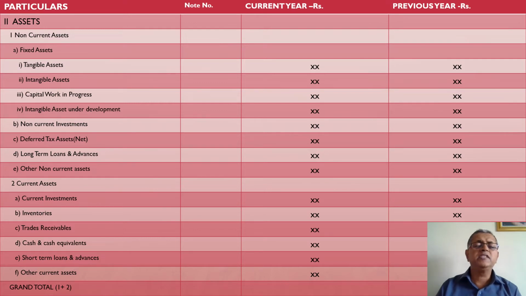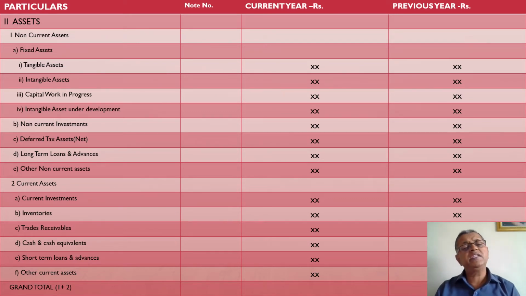Now what is a tangible fixed asset? A tangible fixed asset is that asset which is identifiable, which can be verified, which is in existence, and which may be movable or immovable in nature, such as plant, machinery, furniture, fixture, factory building, land. These are the tangible fixed assets. Some of the tangible assets are depreciable tangible assets. Some of them are non-depreciable tangible assets.